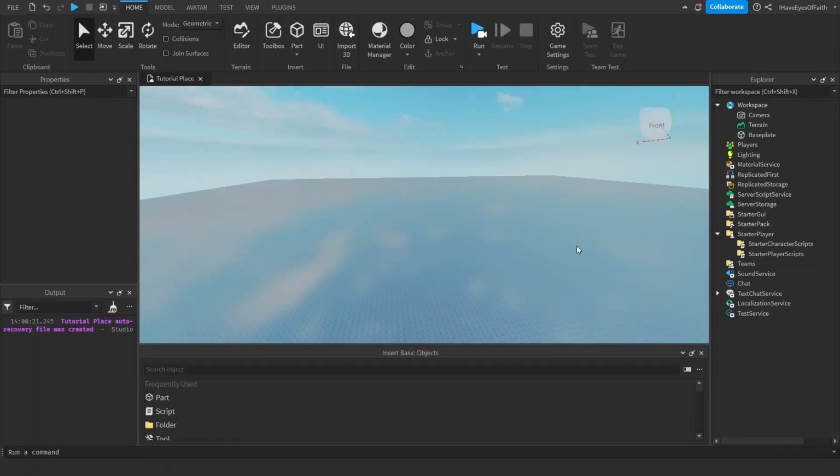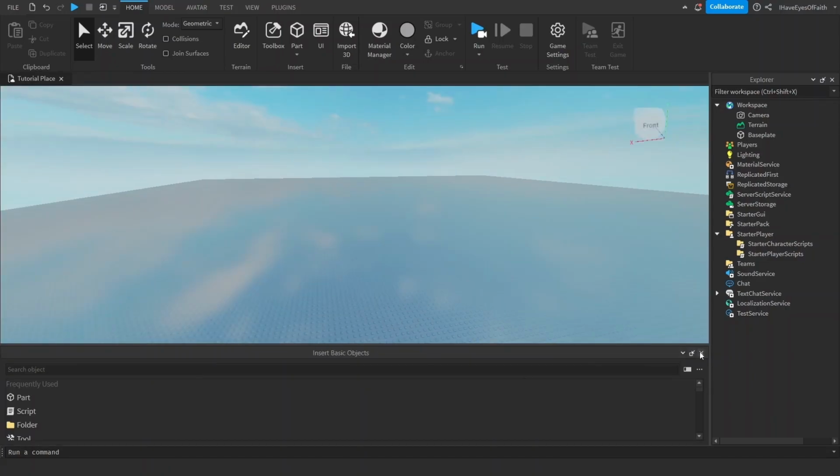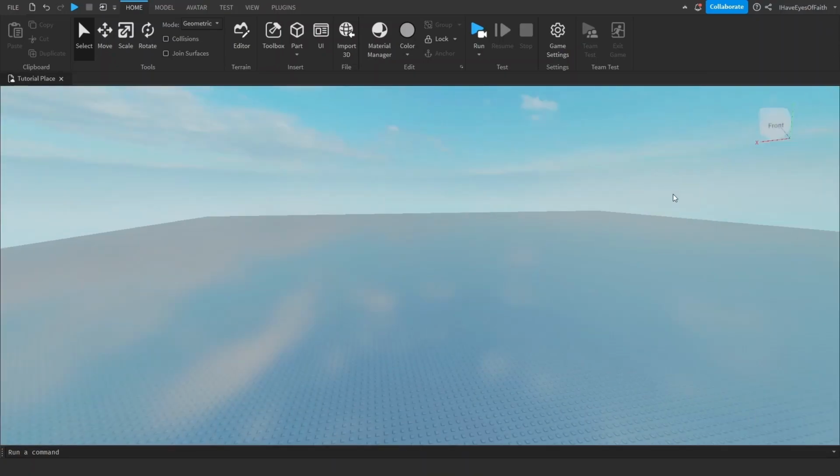When you first open Roblox Studio, it might look a little something like this. You have a lot of stuff going up on here and on the sides and everywhere. This top part we're going to leave as is. Everything else, I'm just going to close it to show you how to pop everything back up that I'm going to be using. And if you want to set yours up like I'm going to have mine set up in this series, then follow along with what I'm going to show you.